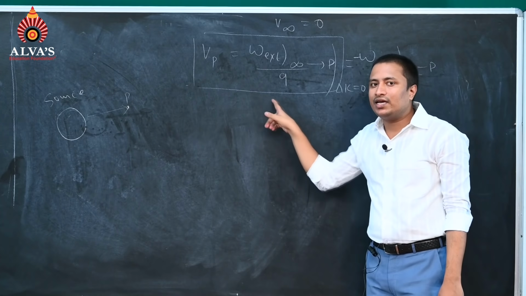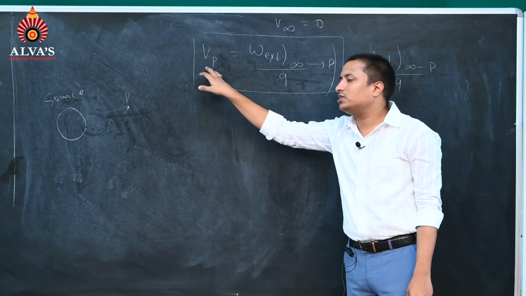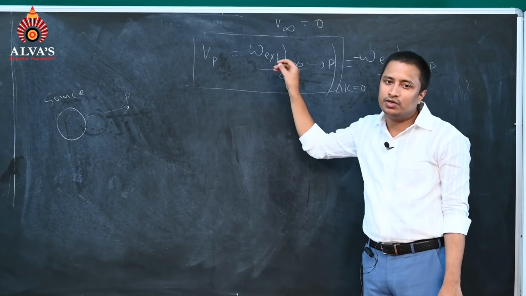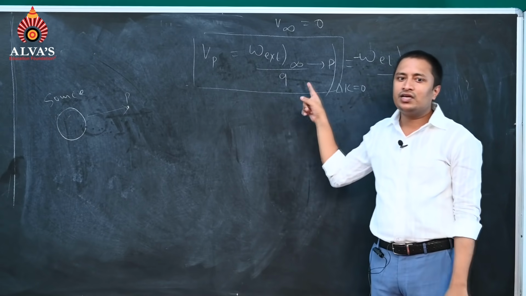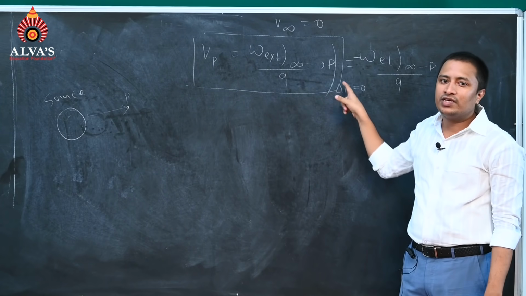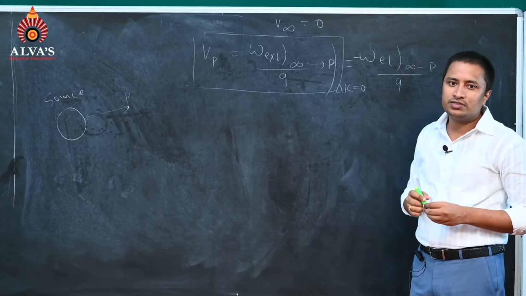If it is lost as kinetic energy, that means we will not get the total amount of potential energy. So that's why we are saying that the work done by an external agent in bringing a unit positive charge from infinity to point P, while there is no change in kinetic energy, we can say that is the potential of that point. That is the potential of this point.